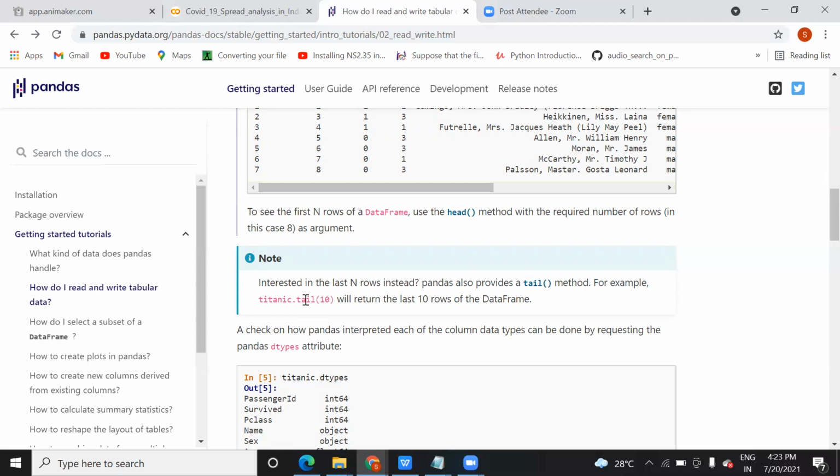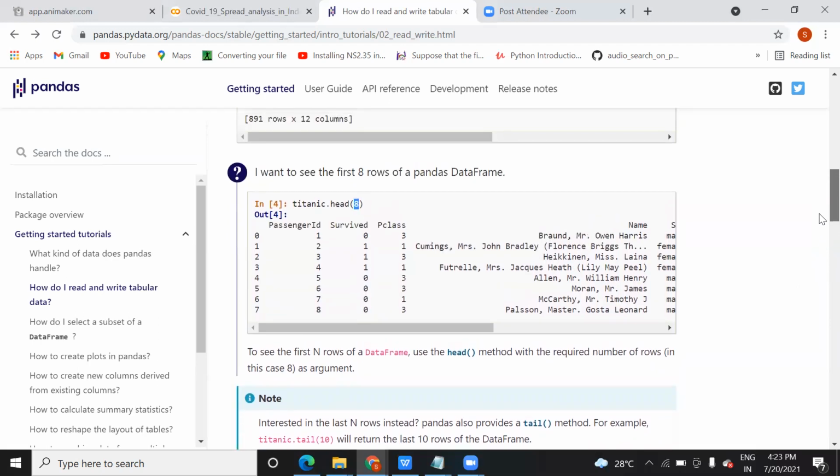Do you understand that? Yes, sir. Sir, I have a doubt. Yes. By default, how many rows will be shown? By default it will show you 5 if you do not pass any arguments. Like if you do not pass here 8, you just type titanic dot head, it will show you 5 records, the top 5.